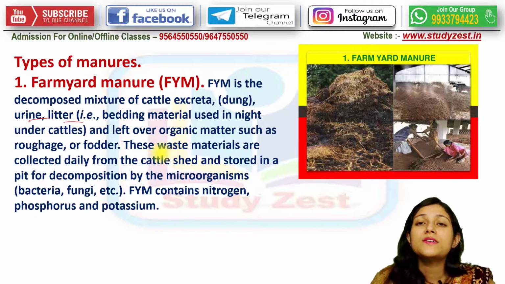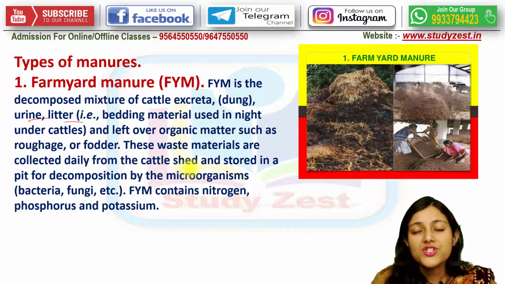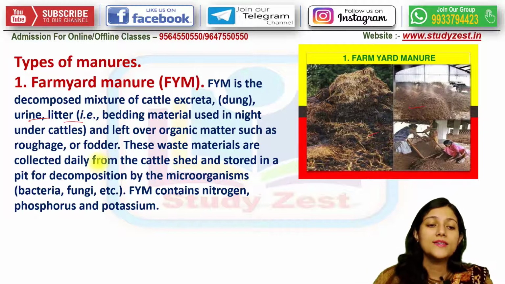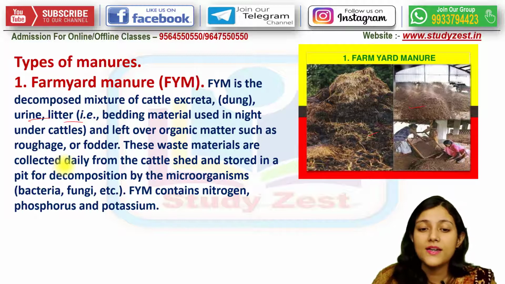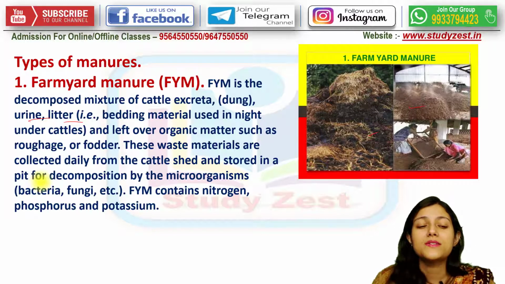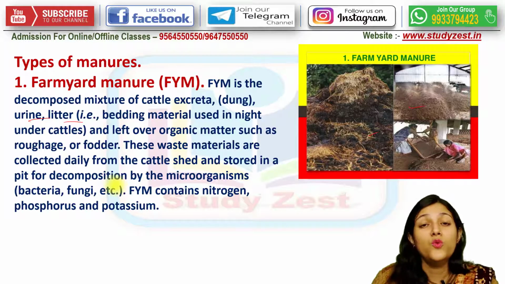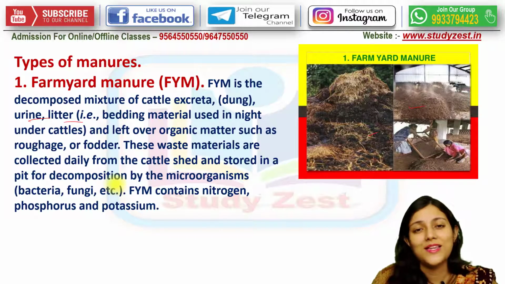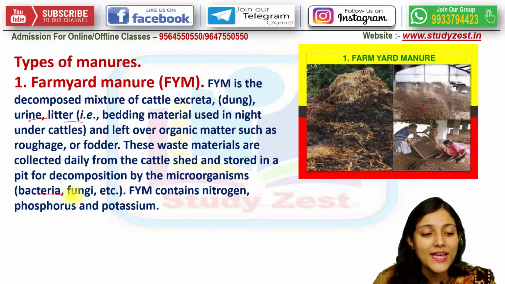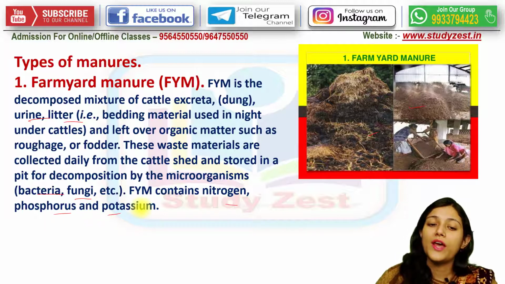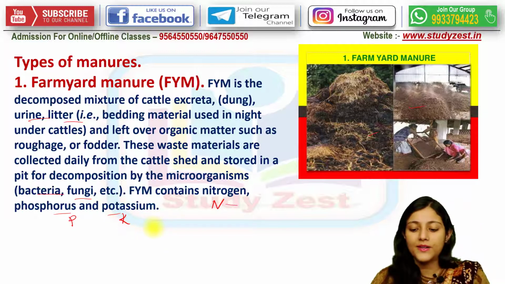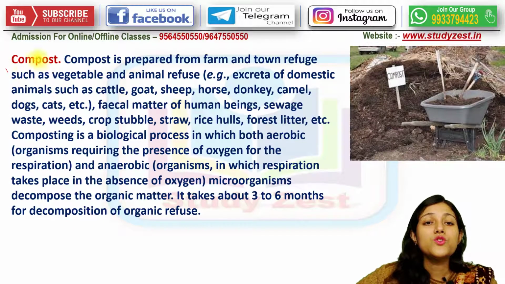Now these waste materials are collected daily from the cattle shed. जहाँ पर cattles को रखा जाता है, ये आप लोग देख रहे हो, यहाँ पर cattles को रखा जाता है, तो यहाँ से हर रोज on a regular basis waste materials को collect किया जाता है. And these are stored in a pit for the decomposition purpose. And who will come for this decomposition? Nothing but the microorganisms, that means the bacteria and fungi majorly. And it contains nitrogen, phosphorus and potassium. That means NPK.